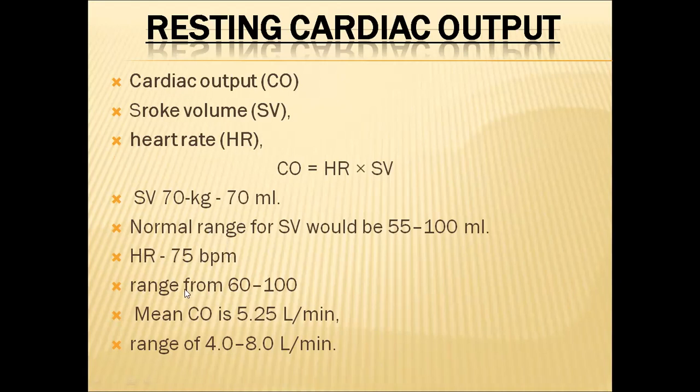So the heartbeat range can vary between 60 and 100. We cannot say that 75 is the only normal one, and that below or above 75 is abnormal. It is not like that. We can consider 60 also normal, and 100 beats per minute is also normal. So our heart rate can be between 60 and 100. When we are taking rest, it should not be less than 60 and it should not be more than 100.